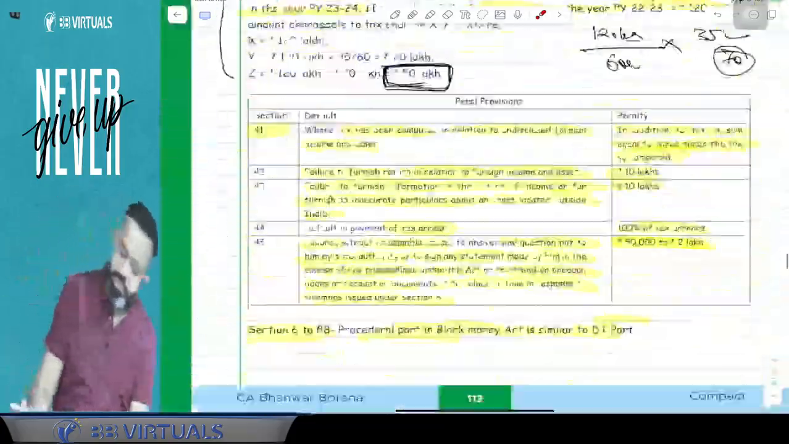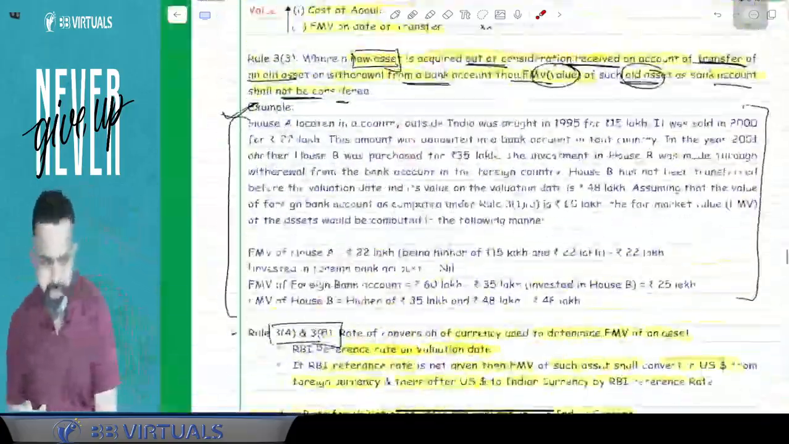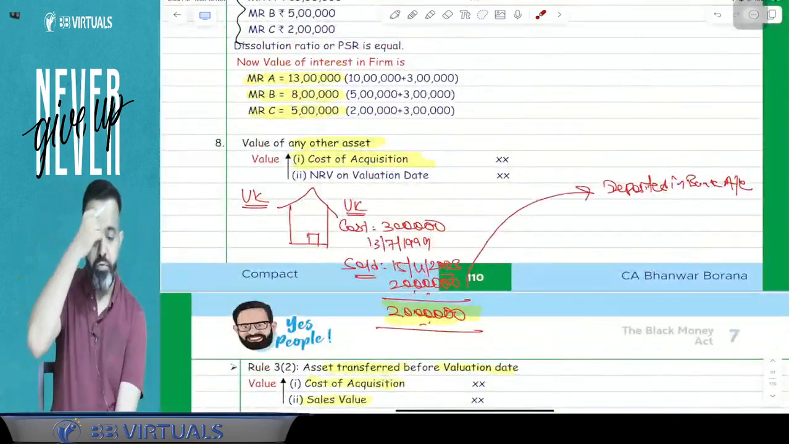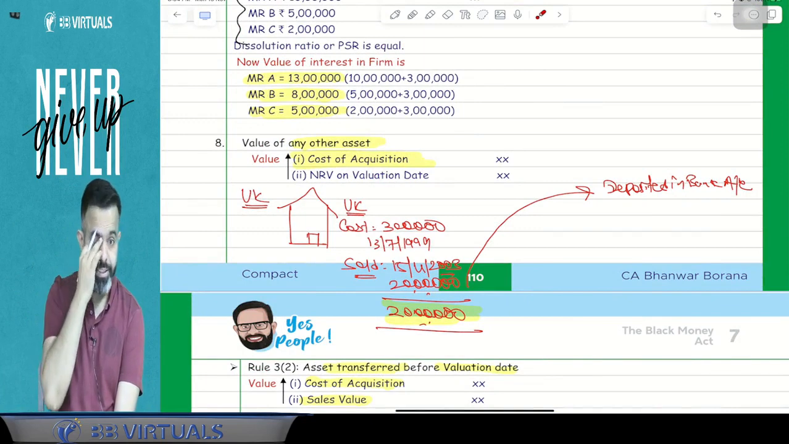Okay, so this is the completion of your topic, Black Money Act. 5 questions are there. Free 4 marks you will get in the examination, and you will surely get the question in the examination.